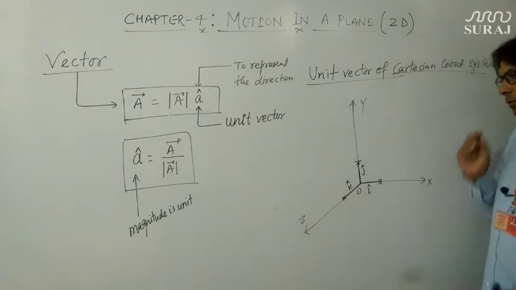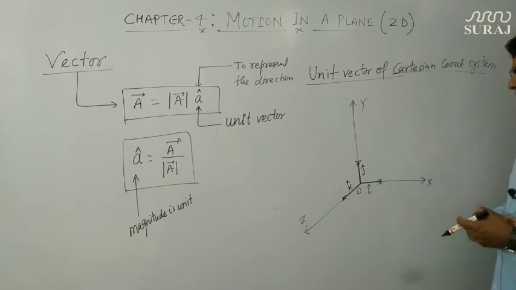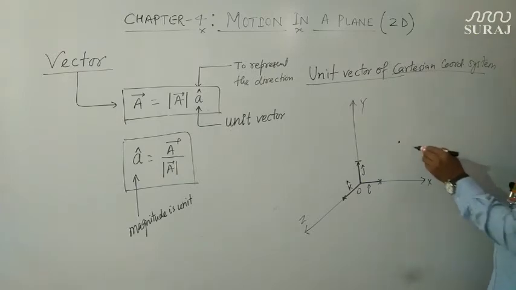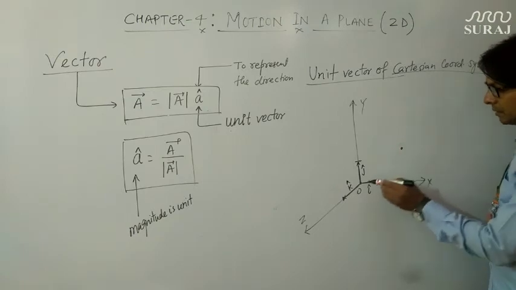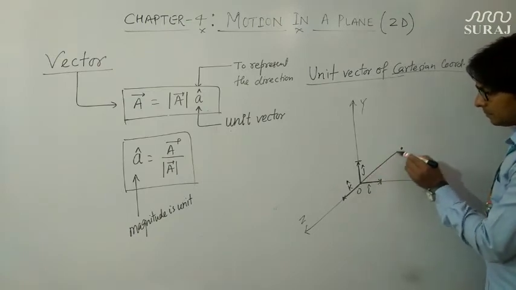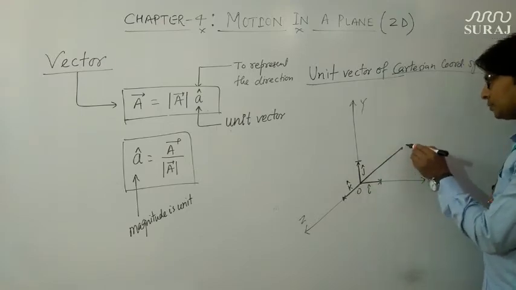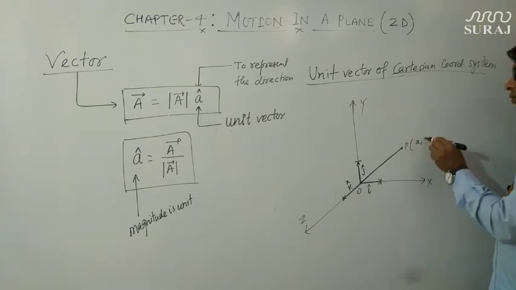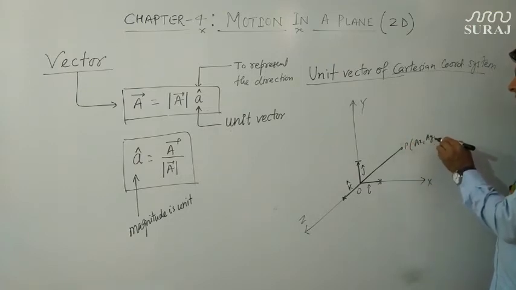Now we will try to write down the vector quantity, or represent a particular point whose coordinates are given to us. Suppose this is the point P, and the coordinates of this point P are given as, normally the coordinates are represented as x, y and z, but here we will represent them as ax, ay, az.